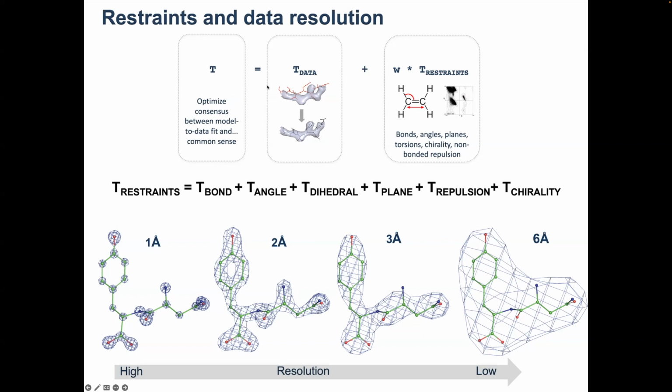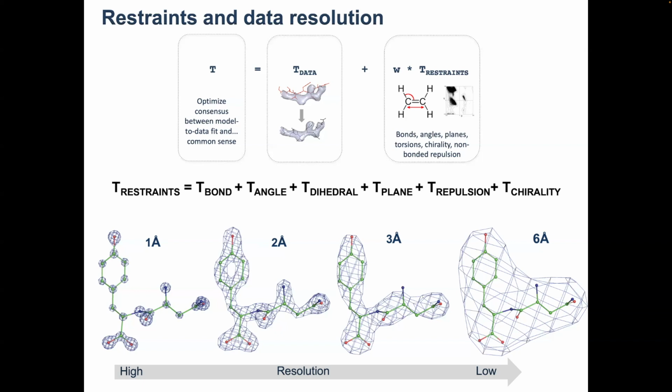The first term describes how well the atomic model fits the experimental data, and the second term is necessary to compensate for the lack of infinite quality of your data. So your data is never perfect. It has finite resolution, contains errors, and so on and so on.